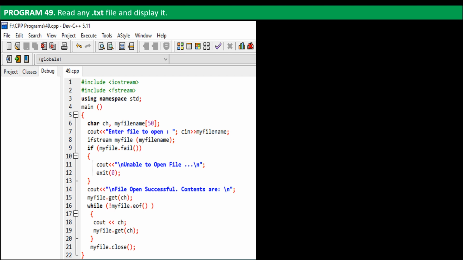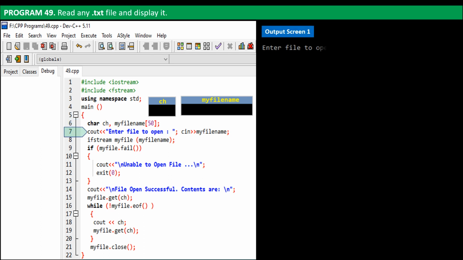Here is the C++ program, and note that since it's the program to read a file, we will be using input FileStream object. The program control moves to line 6, where we declare 2 character variables, ch, and myFileName with 50 as the character limit. On line 7 we have instructed to prompt for the file name. I enter 1.txt, which we had just created in our last program. The file name that I typed in gets stored in the variable myFileName.